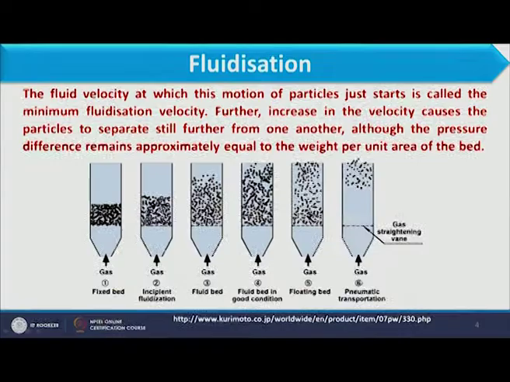When the fluidization reaches that level where the fluid supports the particles in such a way that it flows with the particles, the particles are carried by the fluid itself. That condition we can call pneumatic transportation, as shown in figure 6. So, here we have different conditions of fluidization. If you want to study more, you can go through this web link.